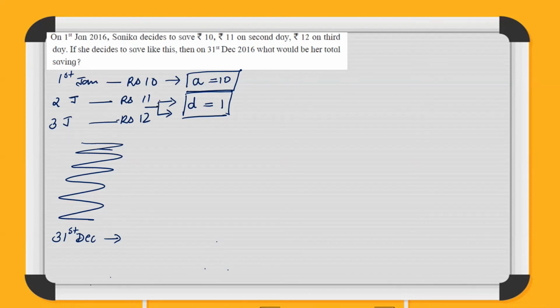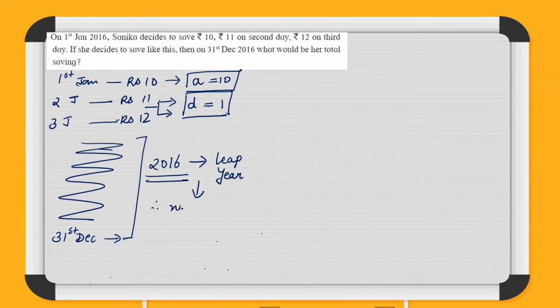Now we need to find out what would be her total saving. I mean, for the entire year 2016, what will be her total saving? So tell me, what is the year? The year is 2016. Now, how many days are there in the year? Normally, there are 365 days. But as 2016 is a leap year, the total number of days will be 366.